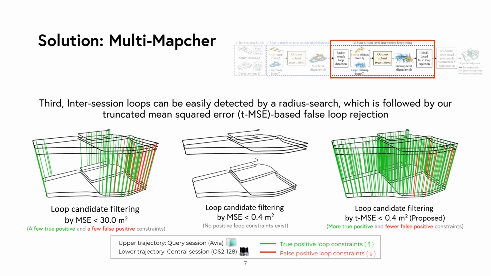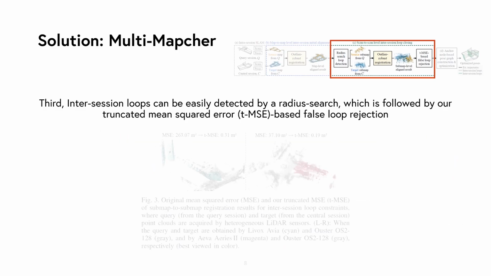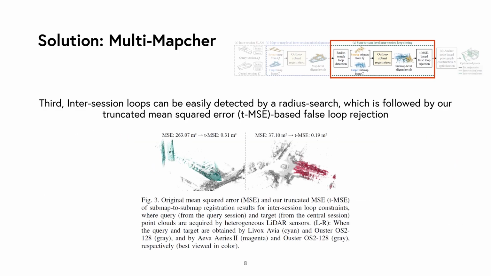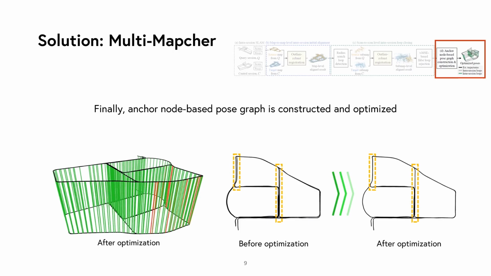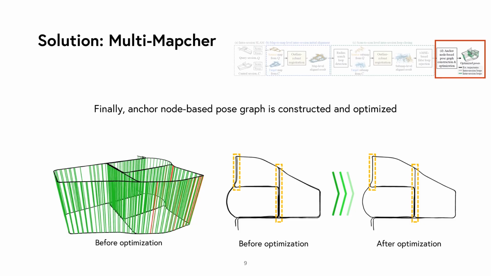Third, we also exploit outlier-robust registration for submap-to-submap registration to detect inter-session loops by a radius search. It is followed by our truncated mean squared error-based false loop rejection, which efficiently prunes false loops. Without this truncation, the MSE between point clouds could exhibit abnormally high values, owing to field of view differences. Finally, we construct and optimize an anchor node-based pose graph to refine all the poses across the sessions.